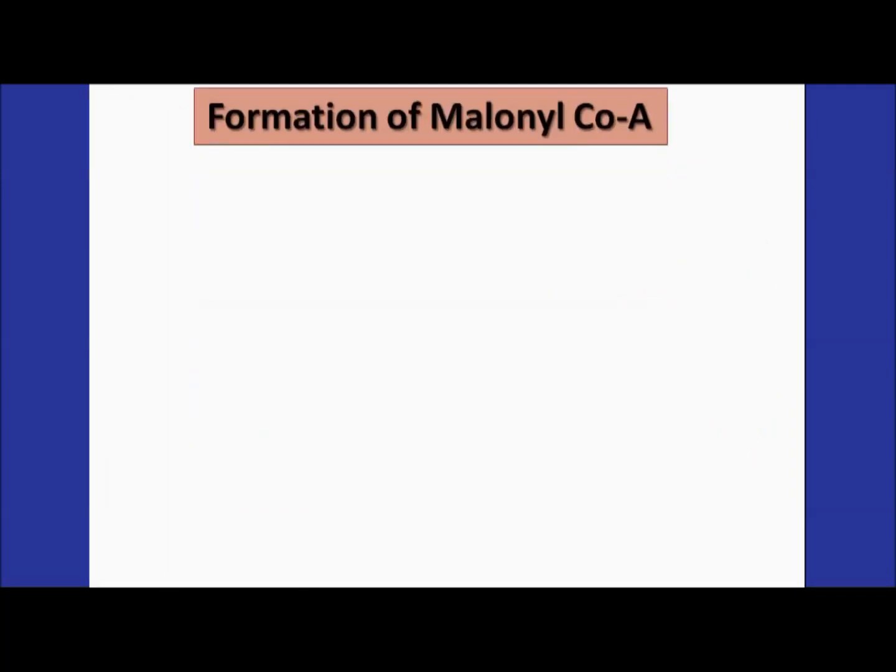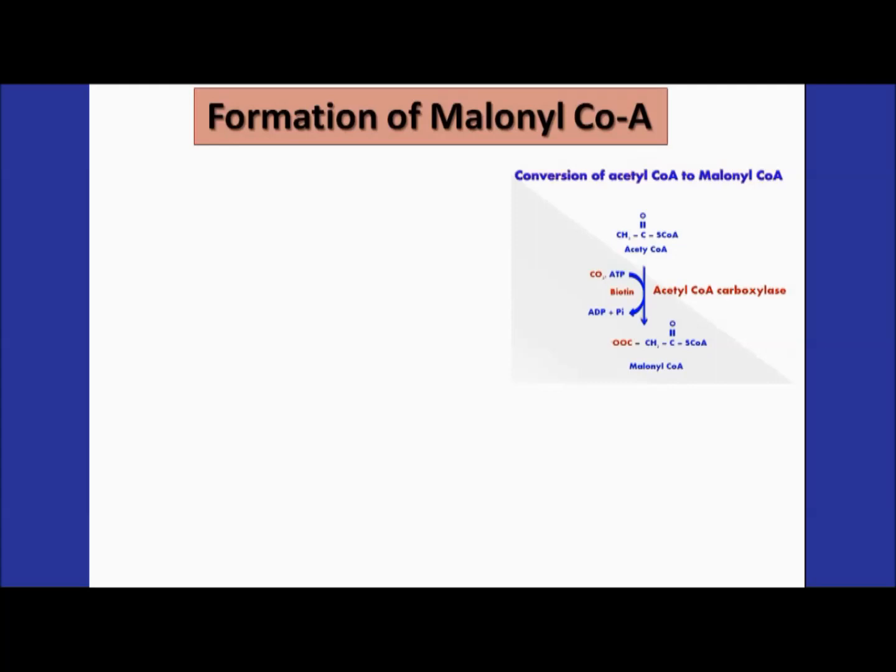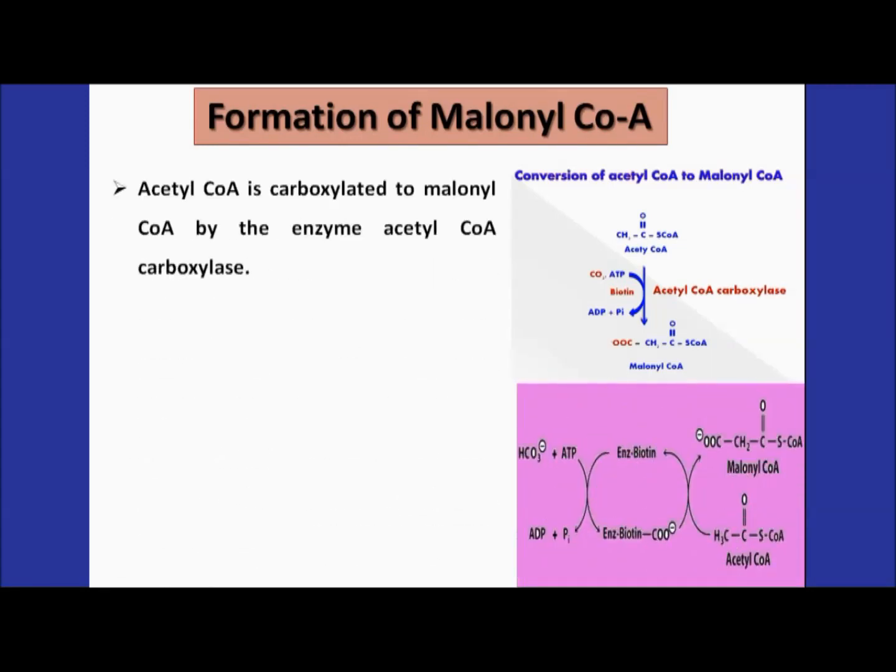Now, up next is the formation of malonyl coenzyme A. This is the chart. You can see here how malonyl coenzyme A is produced from acetyl coenzyme A by virtue of the enzyme acetyl coenzyme A carboxylase. In brief, first of all, the acetyl coenzyme A is carboxylated to malonyl coenzyme A by the enzyme known as acetyl coenzyme A carboxylase.